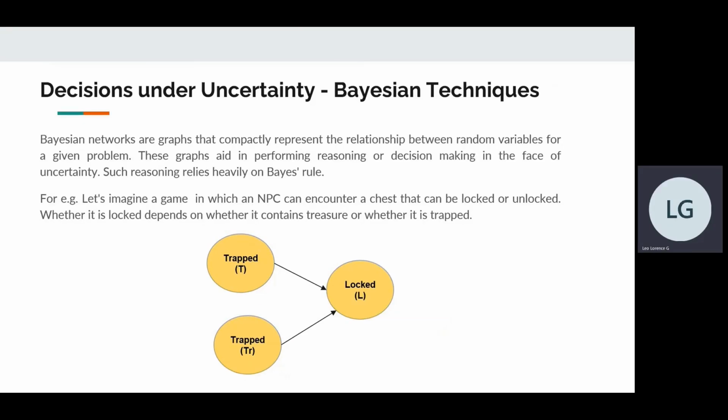Speaking about variation techniques. Variation networks are graphs that compactly represents the relationship between random variables for a given problem. These graphs aid in performing reasoning or decision-making in the face of uncertainty.